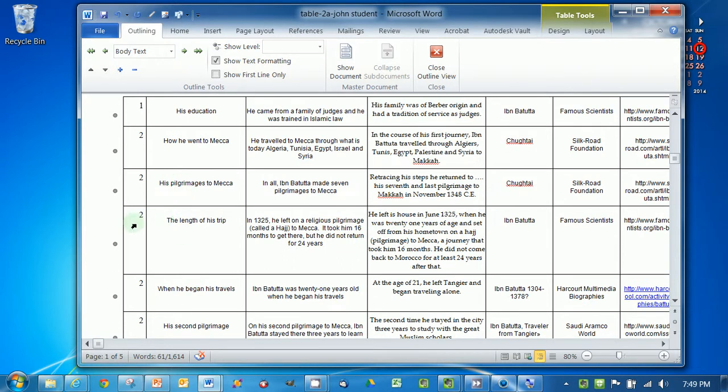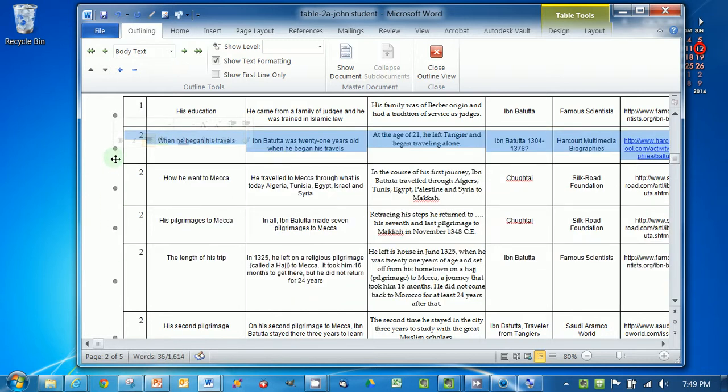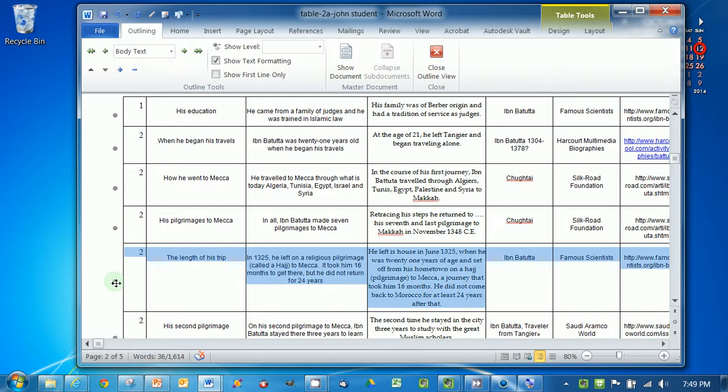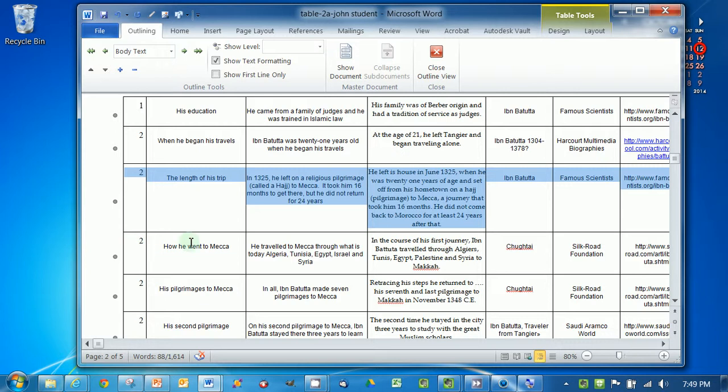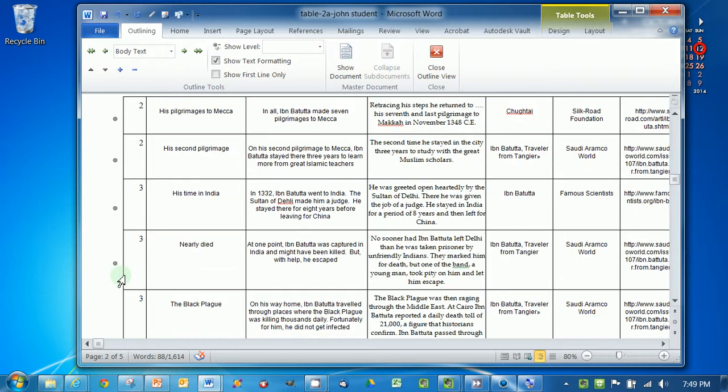Okay, let's see. The length of his, okay, he began his travels. That should probably go after his education. Oops, got to click on the dot to select it. Move that up. Okay. And then let's see, he traveled to Mecca, how he got there. All right. And let's see, and this is about him leaving, so that should go right here after he began his travels. How he got there, he made 7 pilgrimages. On his second pilgrimage, he stayed for 3 years.